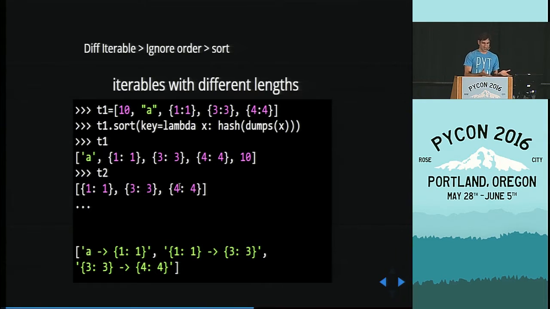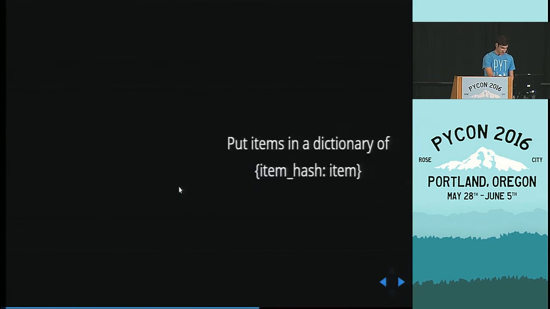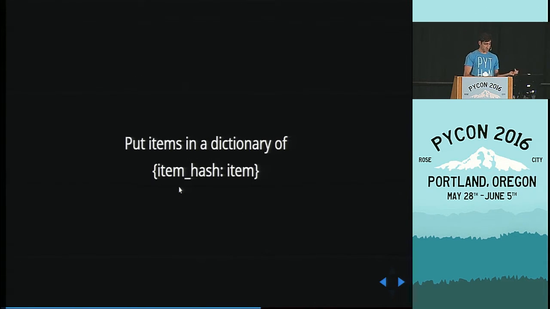So after I saw this, I was like, sorting was a bad idea, because you can't align things exactly in front of each other, the same items in front of each other. So the next idea I had, which was simpler: now we know how to create the hash of an item, so what if we make hash tables? We will have two hash tables. We convert our lists or iterables into two dictionaries this way, and we know how to diff dictionaries. So the problem will be solved.